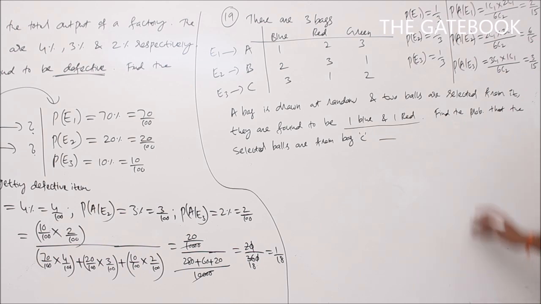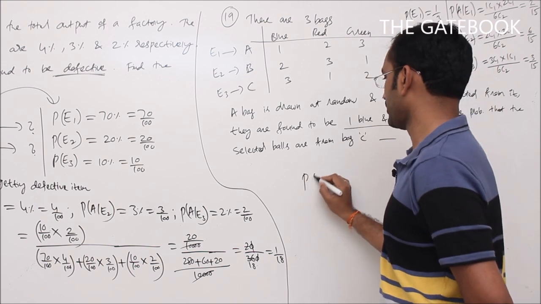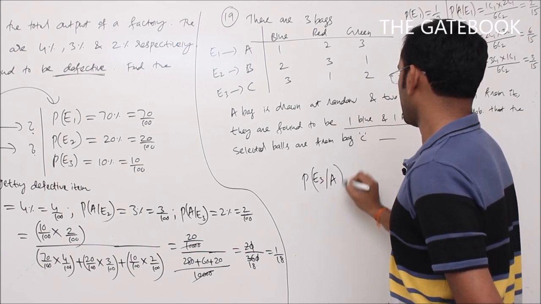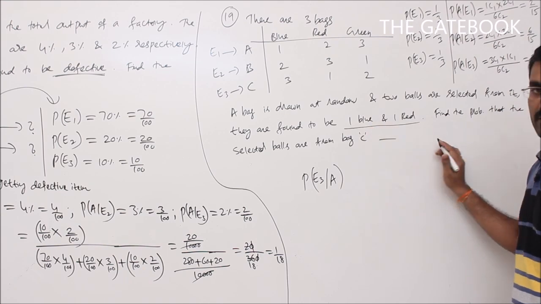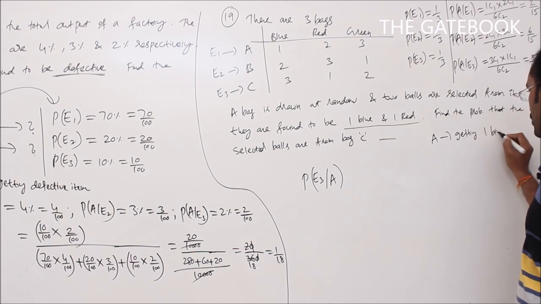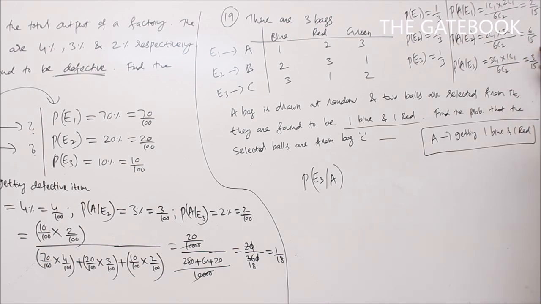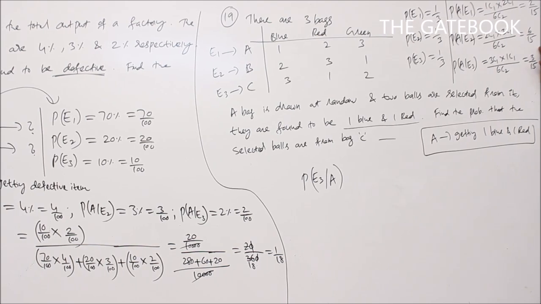So what is the required probability? Find the probability that the selected balls are from bag C. Bag C means again we have to find P of E3 given A. What is A here? The attribute A is getting one blue and one red ball from the selected bag. It may be any one: bag A or bag B or bag C. Where A is the attribute of getting one blue and one red ball from the selected bag.